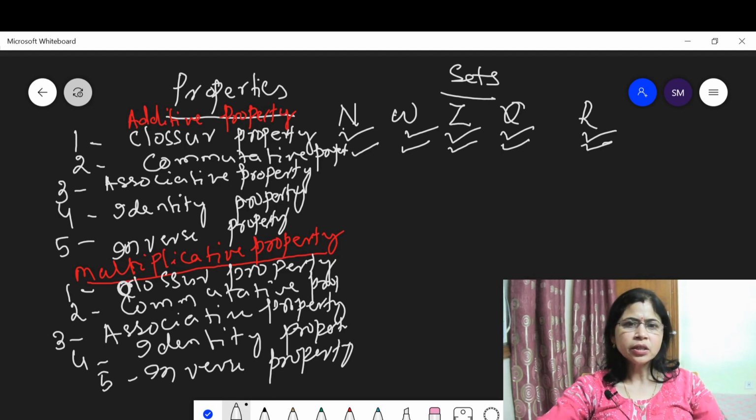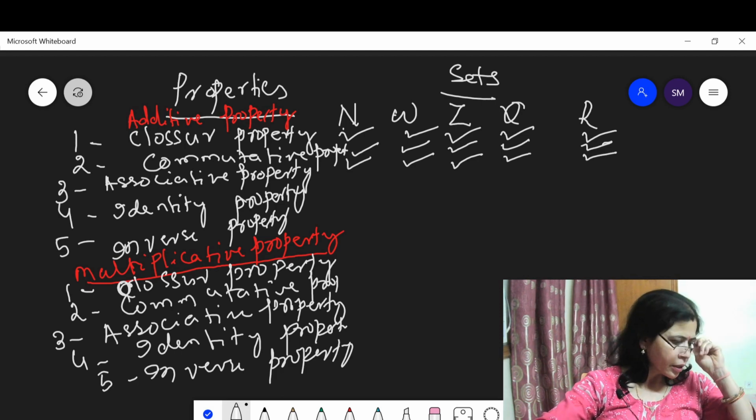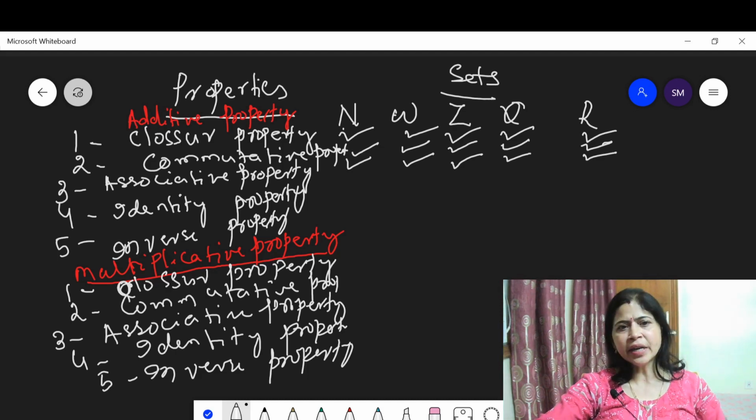Then next, the associative property is also satisfied for natural numbers, whole numbers, integers, rational numbers, and real numbers.